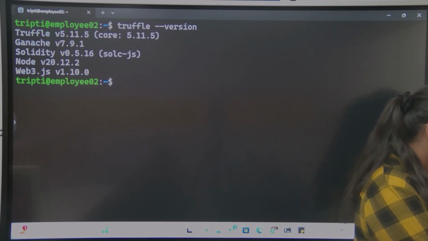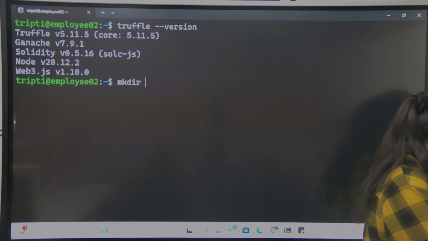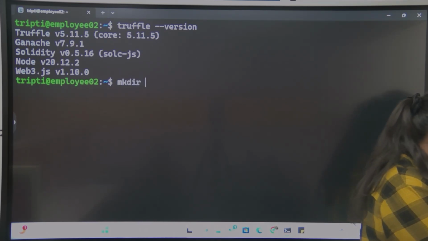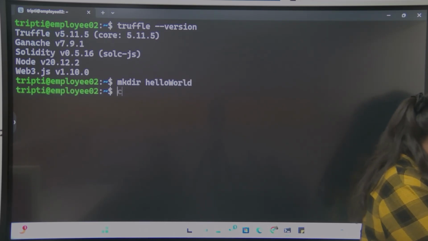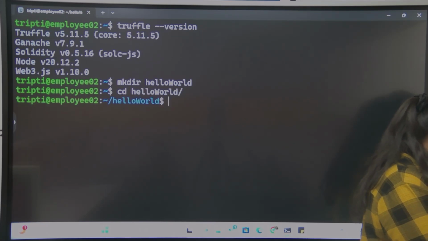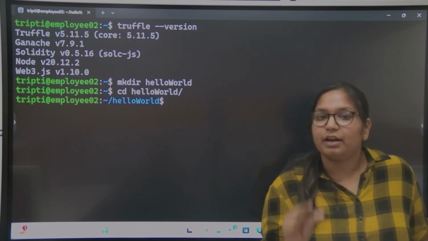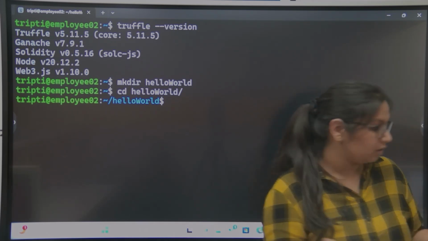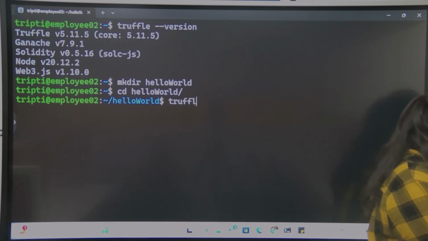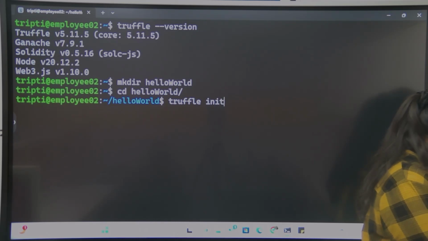So it should be installed. Then we'll create the Hello World project. For that, first we create a folder, then we move inside the folder, then we'll run the command truffle init. It will basically create the whole structure of your project.